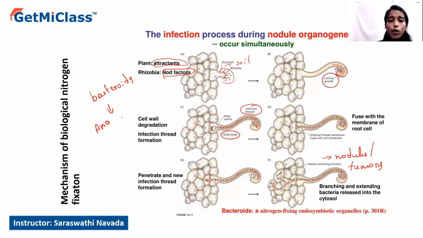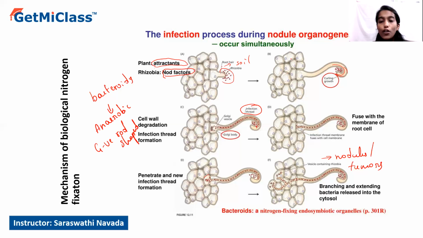These bacteroids are anaerobic actually. They are sensitive to the oxygen in the environment. So bacteroids will be anaerobic, whereas rhizobia is an aerobic organism present in the soil, and they are gram-negative rod-shaped bacteria. So that is regarding the structure of the rhizobia as well as the formation of root nodules.